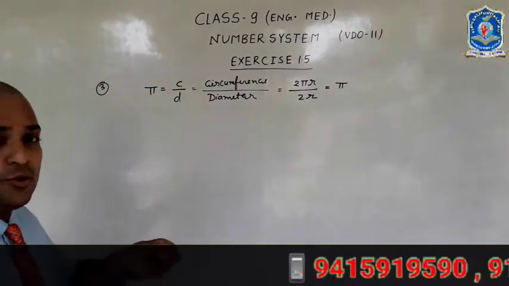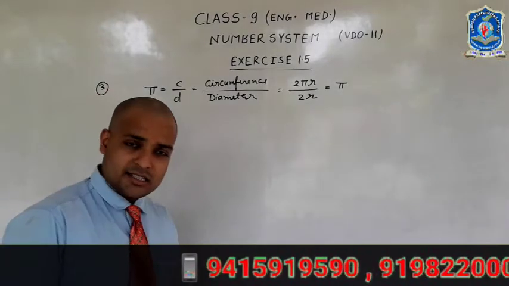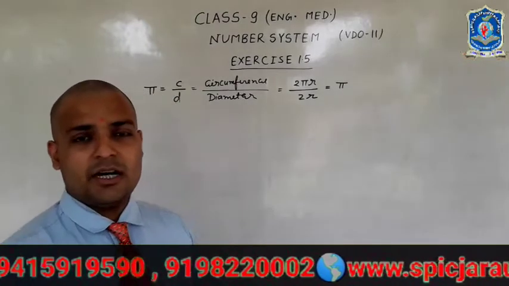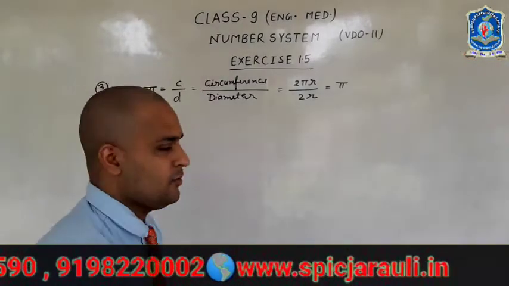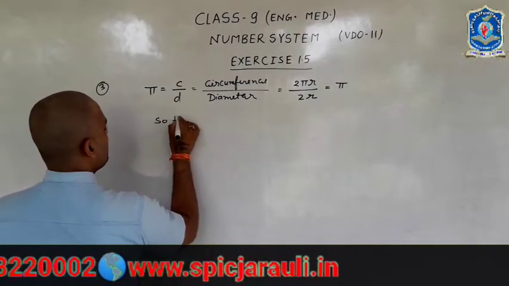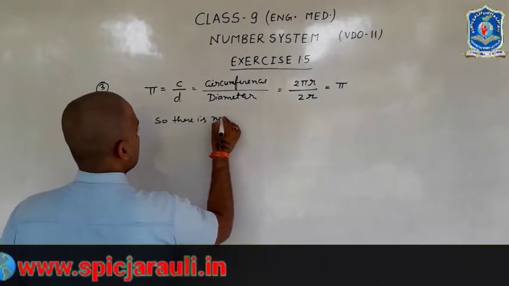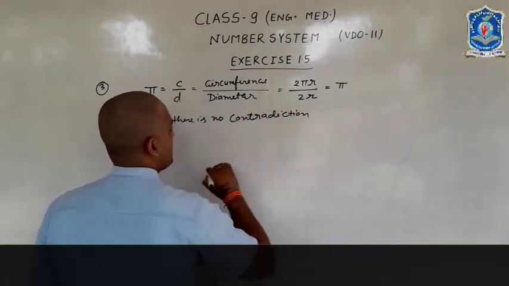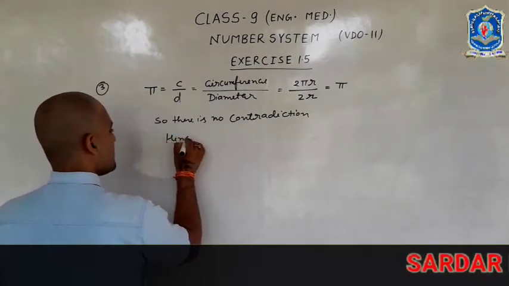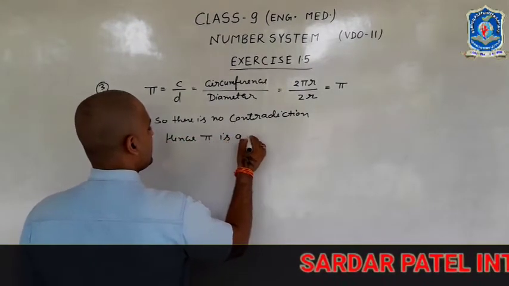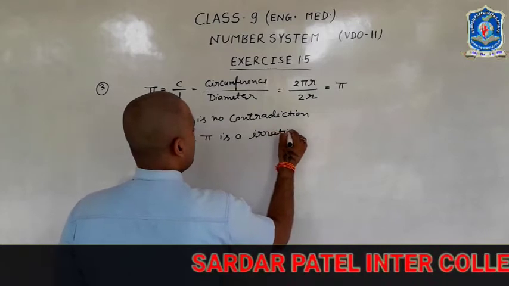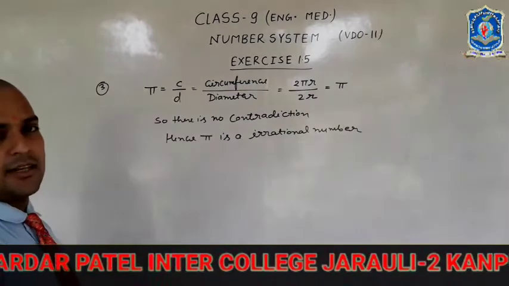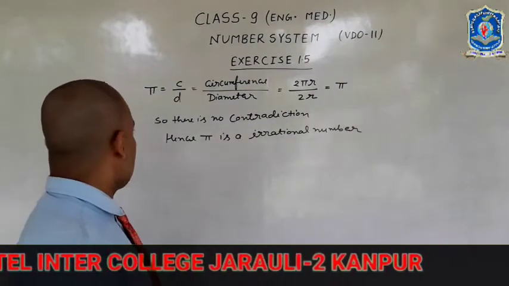We know that pi is an irrational number, so there is no contradiction, hence pi is an irrational number. Okay, that's all. This is your question number 3.